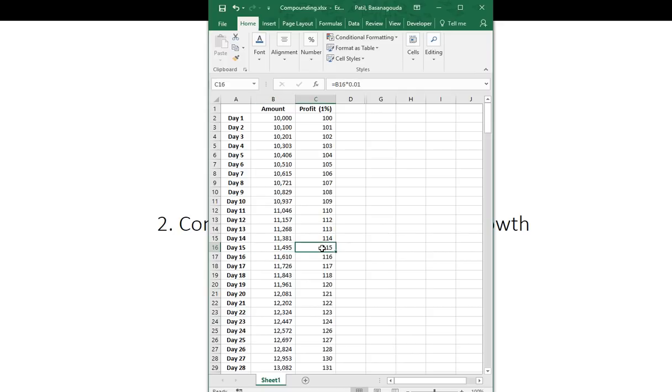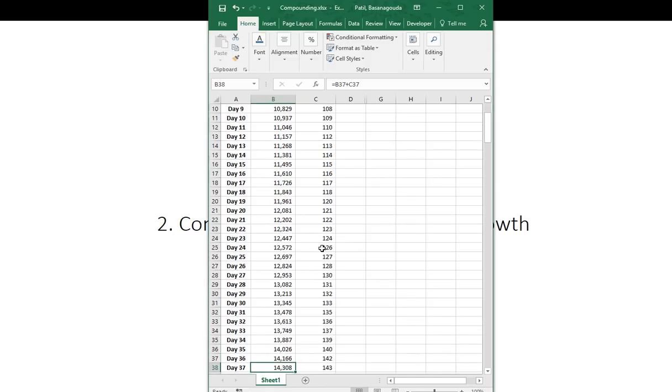Similarly it goes on, a regular 1% on a daily basis. So if you have 10,000 in your account, you are aiming for 1% every day, and you don't withdraw any money and just keep on compounding that.